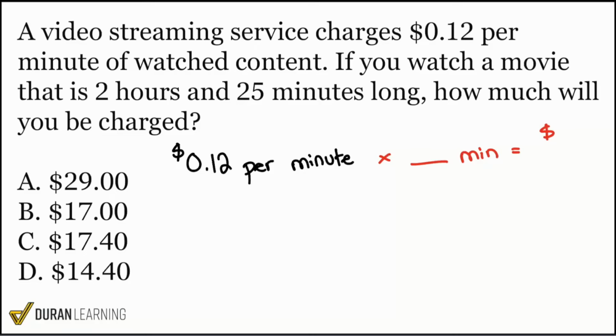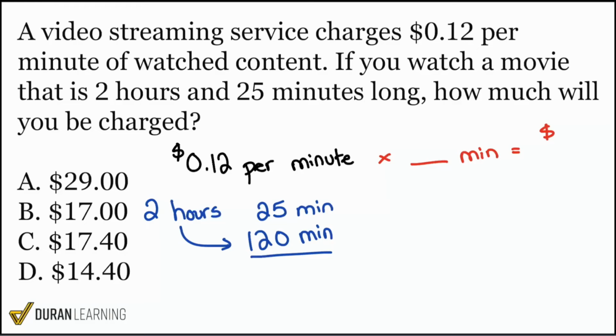Only problem is this. We have 2 hours and 25 minutes. Everyone help me out. How many minutes is 2 hours? That's 120. Every hour is 60 minutes. 2 times 60, 120. So with that, we have 120 minutes that I'll go ahead and plug in right over here. How many total minutes is that, everyone? 145. Right there. Perfect.